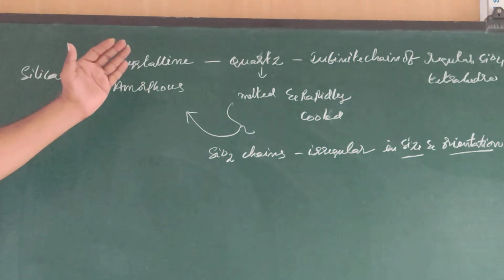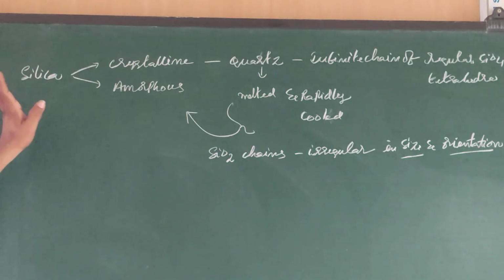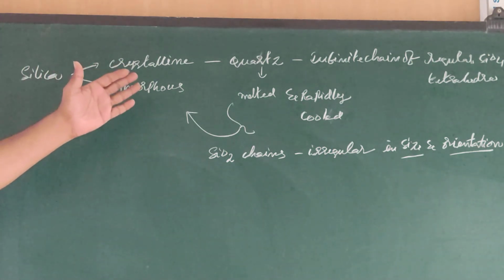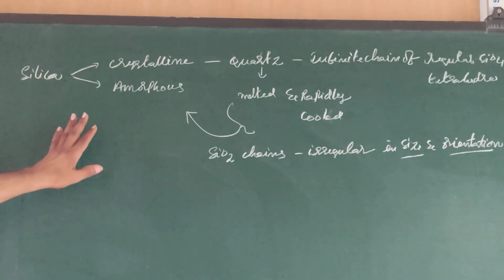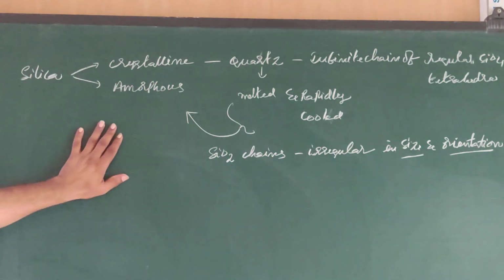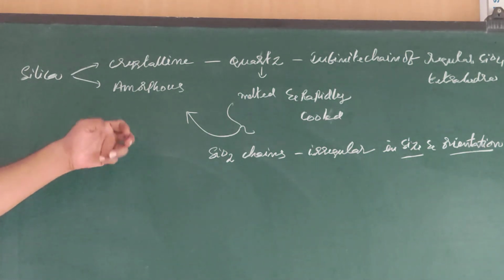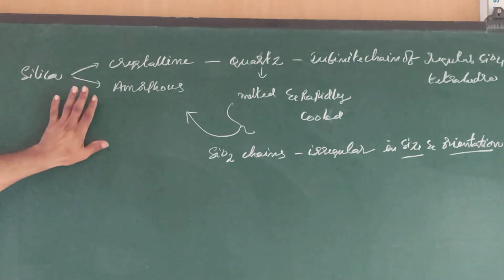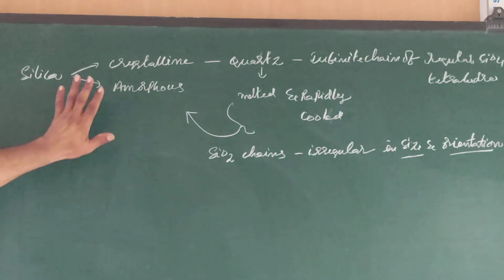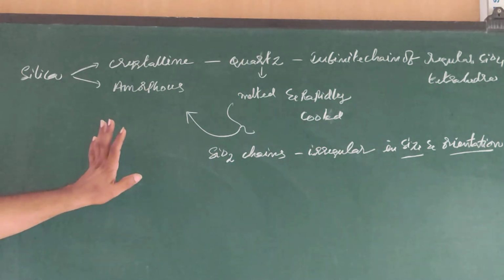When quartz is melted and rapidly cooled, it can give amorphous form. In this amorphous form, the SiO2 chains are irregular in size and orientation.